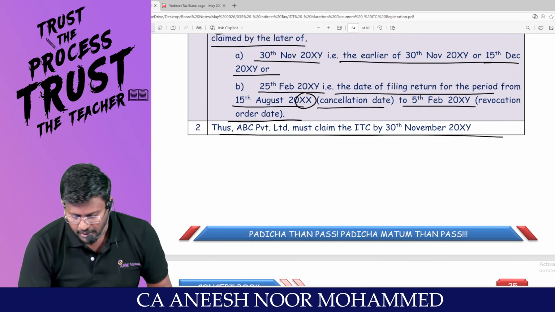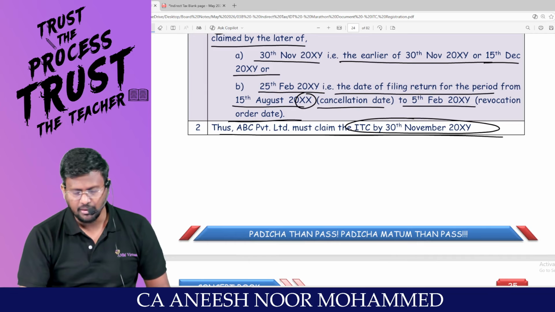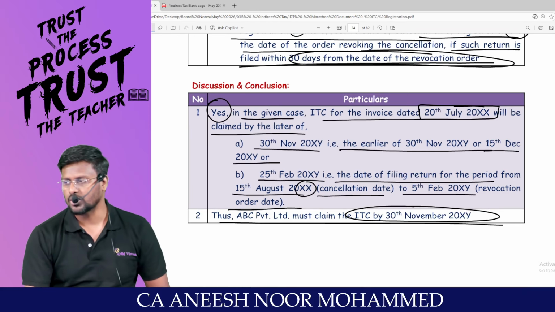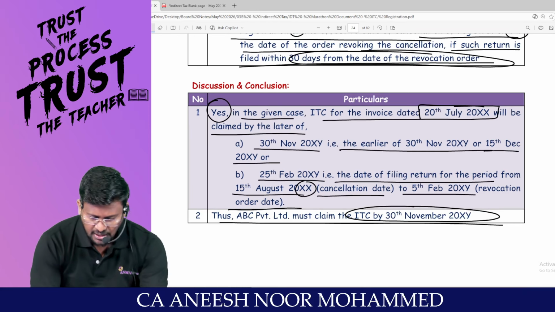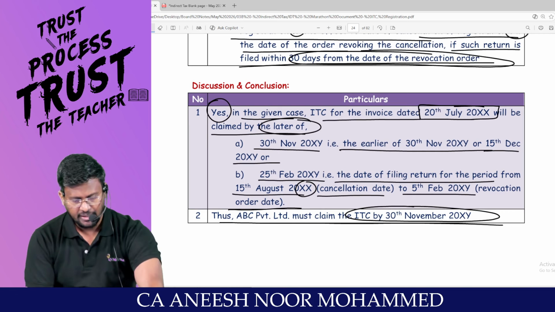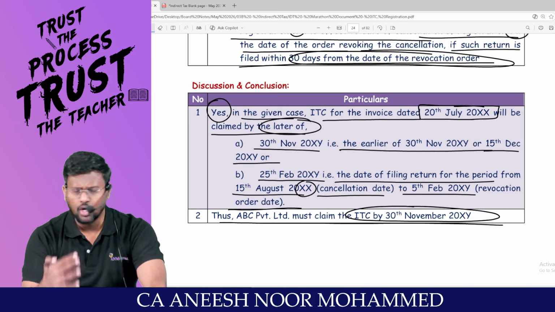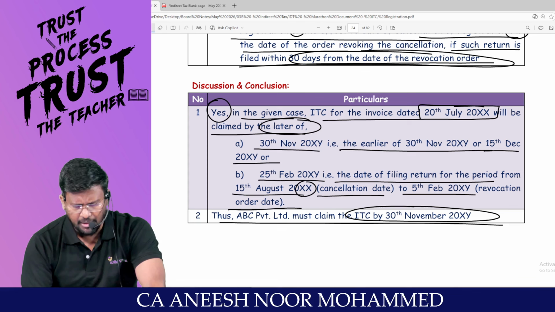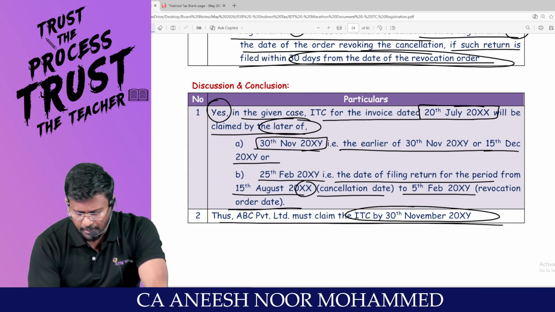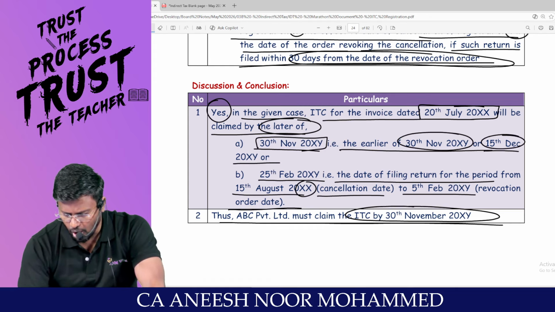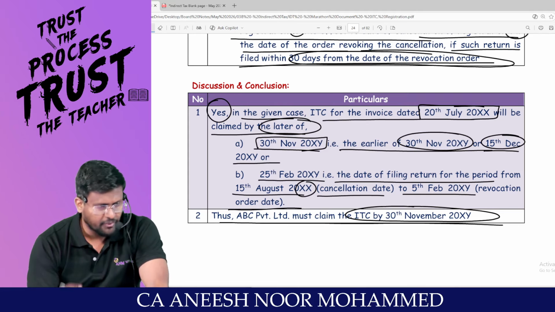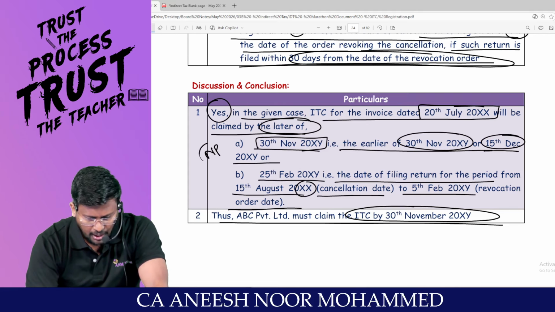Thus, ABC Private Limited must claim ITC by 30th November 20XY. That is the discussion we are making, because, sir, it is later of. It is what of? Later of. It's not earlier. Later of 30th November, sir. 30th November is either 30th November or 15th December, whichever is earlier. This is the normal provision. Am I right?